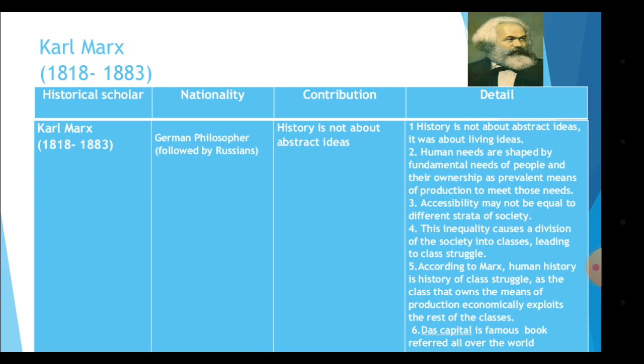According to Karl Marx, human history is the history of class struggle, as the class that owns the means of production economically exploits the rest of the classes. So he gave the theory that the class who owns the means of production, for example the industrialist, the businessman, the higher class, they are exploiting the labor class, the ones who are working there. He gave the world famous book known as Das Kapital. So again this can be asked in fill in the blanks or Identify the Wrong Pair: the book given by Karl Marx, Das Kapital.